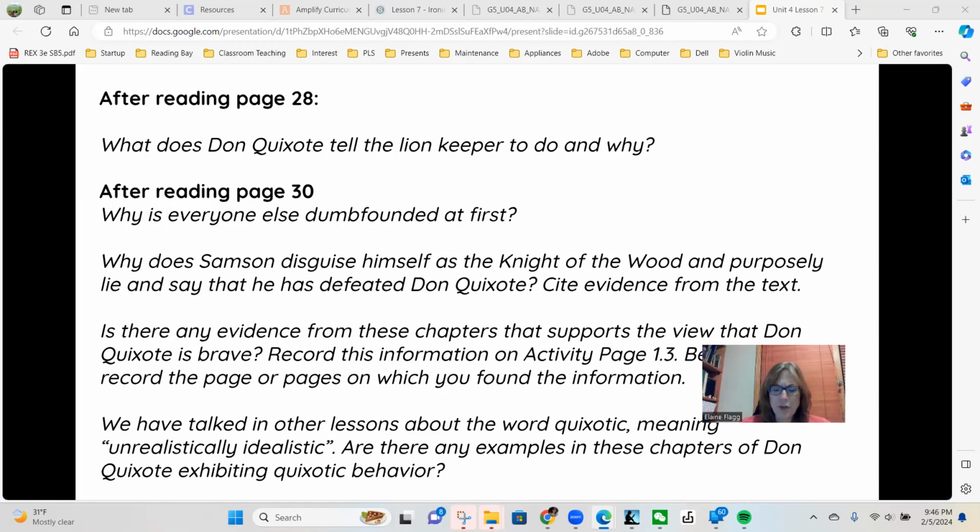Don Quixote was furious. He wanted the lion keeper to make the lion mad. The lion keeper said he would not. No, your lordship, the lion had the cage open and didn't feel like coming out. You have proved beyond all doubt that you are a brave and courageous man. The lion didn't want to fight. The shame is on him.